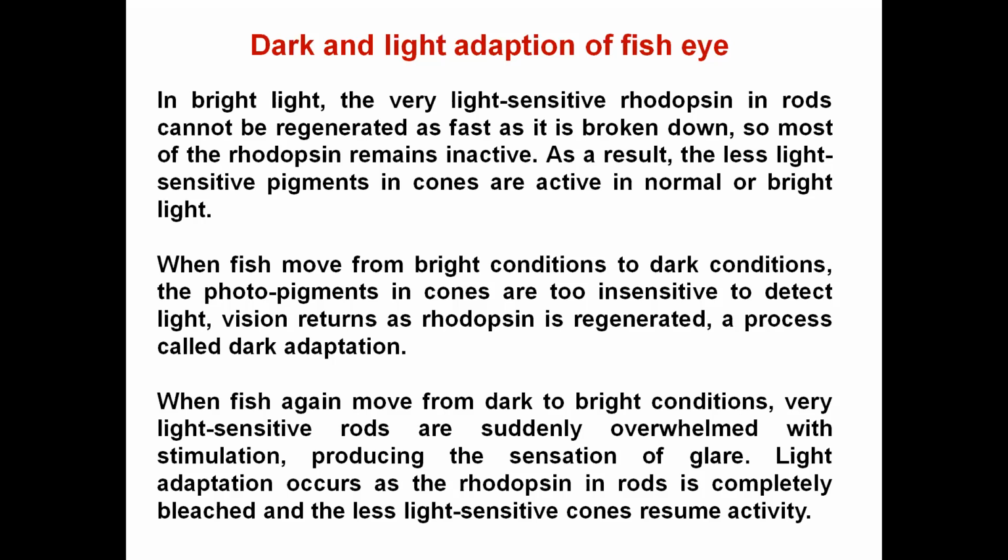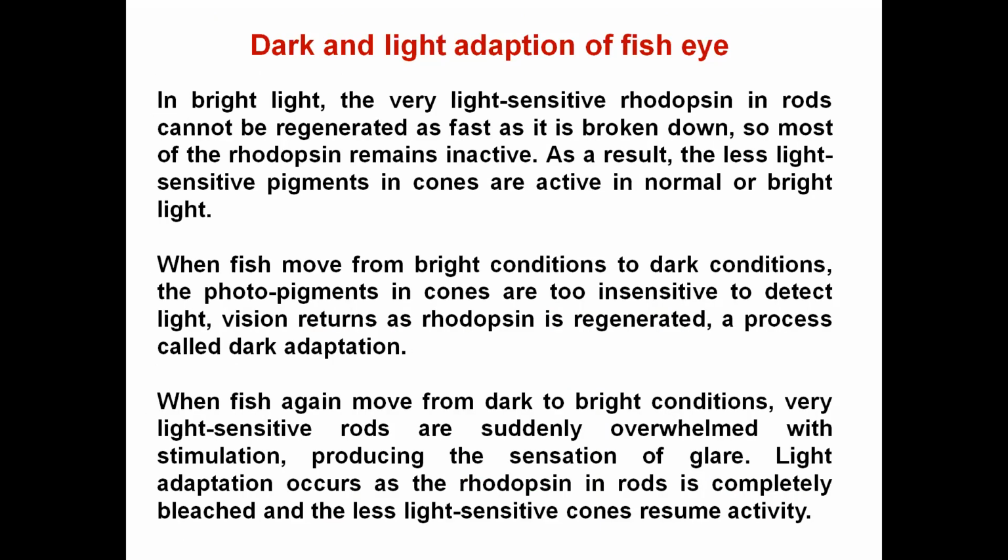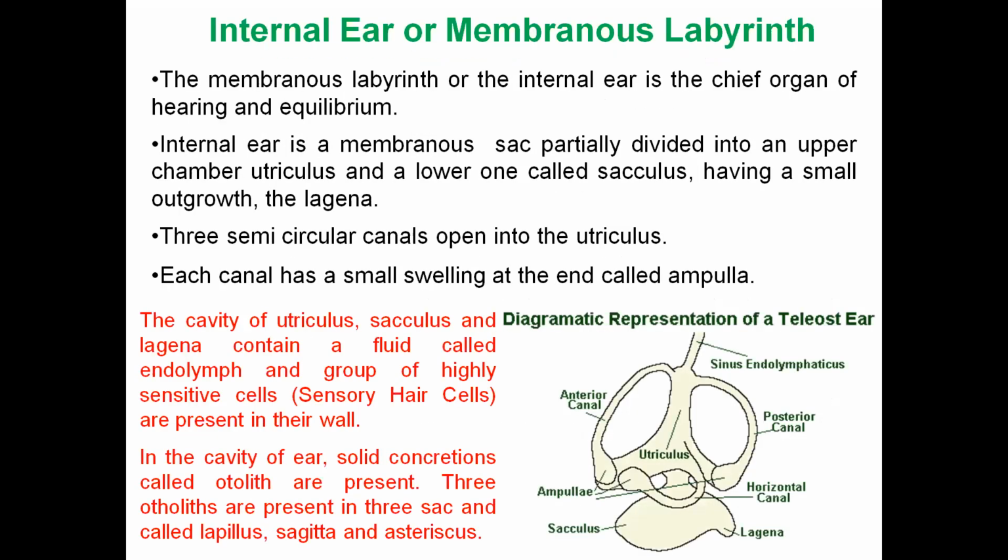Okay, so for the dark there is a pigment responsible, rhodopsin, and in the bright light, there is a pigment porphyropsin which is responsible for the vision. So this was about the eye. Okay, now the second organ, which is the internal ear. The internal ear is also known as membranous labyrinth in fishes.